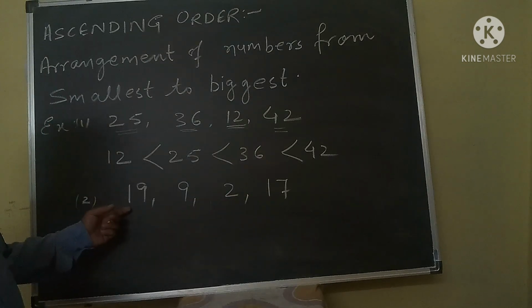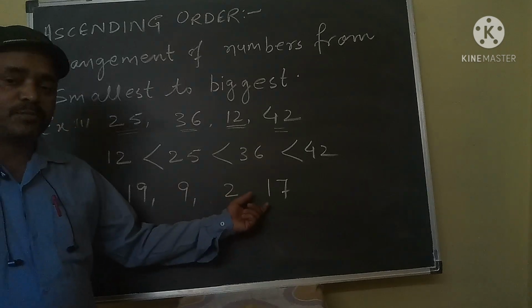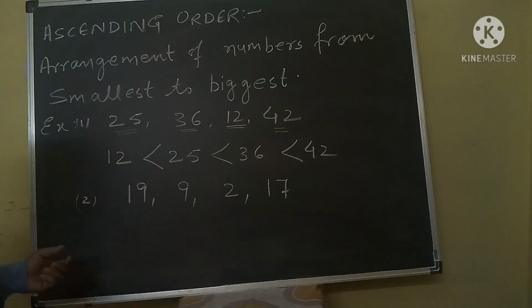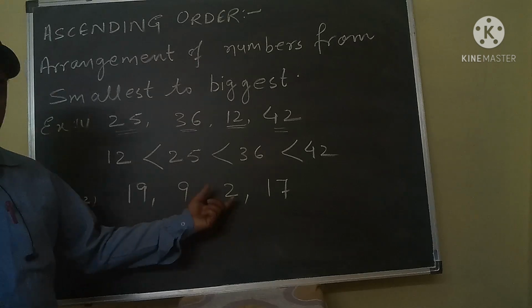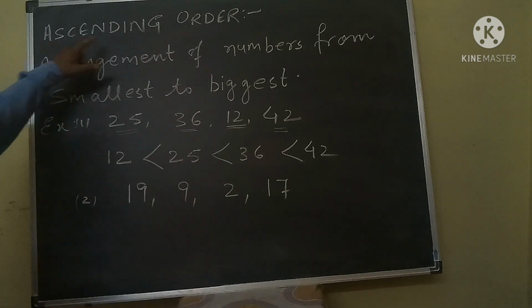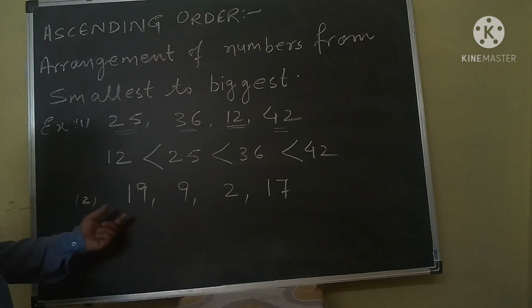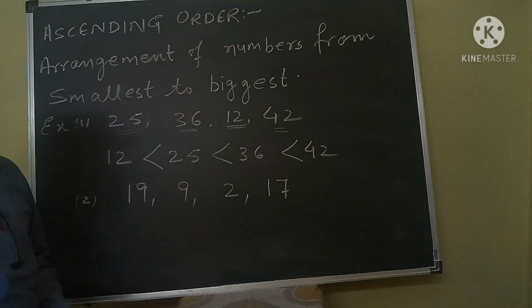Now look here. These four numbers are not arranged in proper order. So we will arrange these four numbers in ascending order. Ascending order means smallest to biggest.